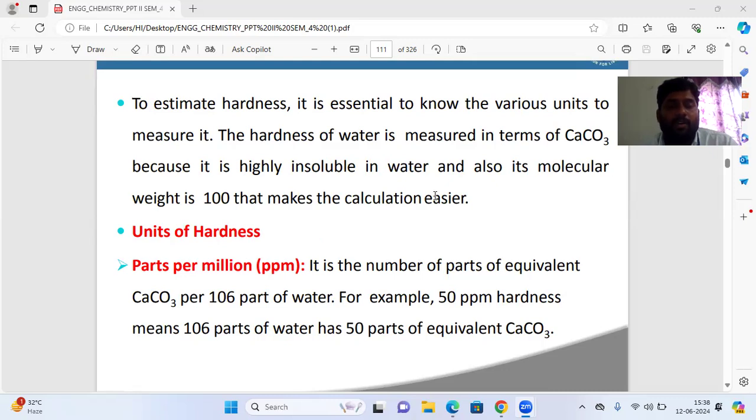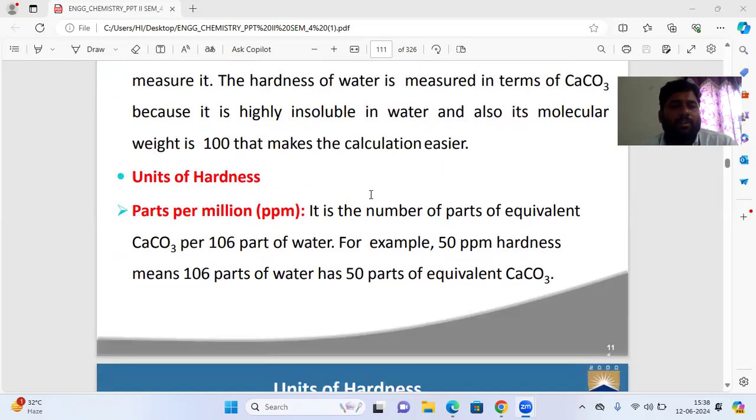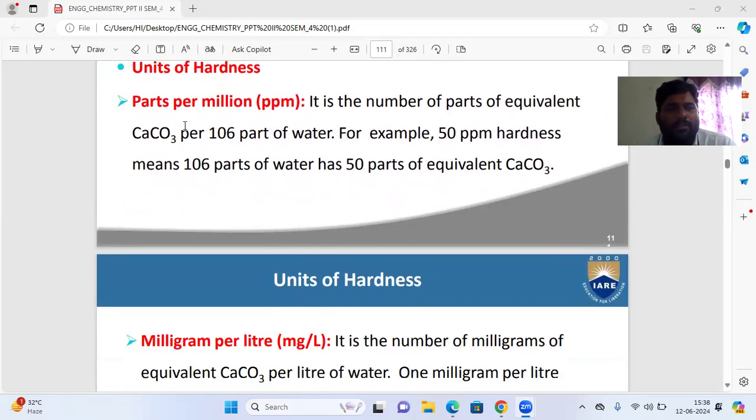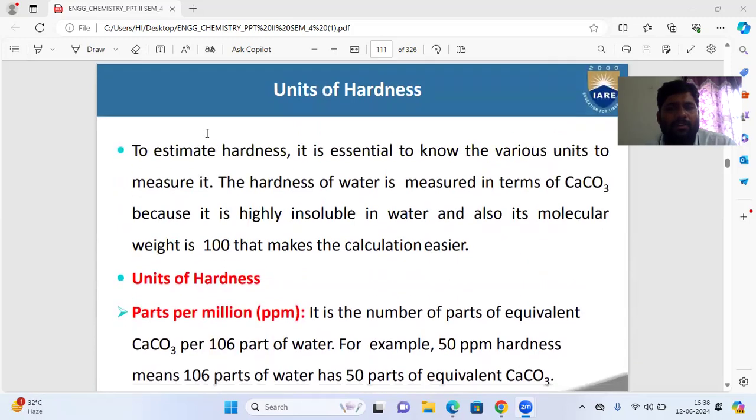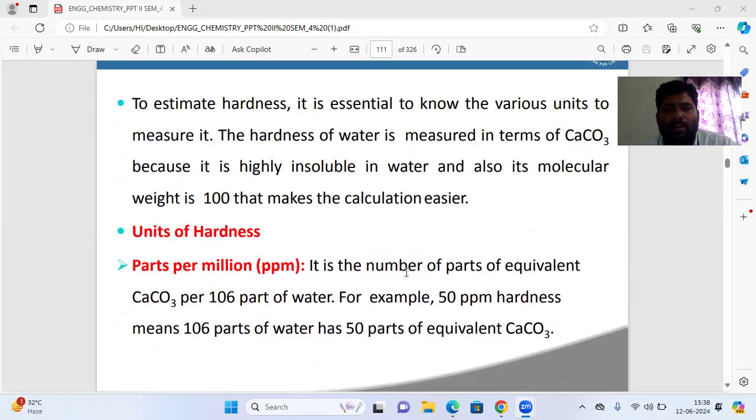So how much quantity of salt, what concentration of salt is present in the water we have taken, you have to estimate. For that, you have to know the units of hardness. So that's why now we'll go on to units of hardness. The first unit of hardness is parts per million. See, it is the number of parts of equivalent calcium carbonate per 10^6 parts of water.